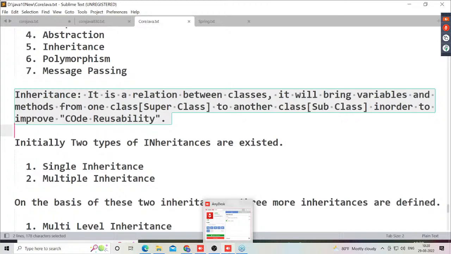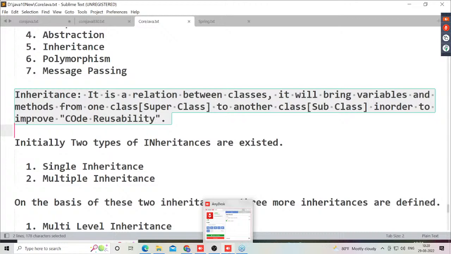So again, what is the definition I have given? Inheritance is a relation between classes. It will bring variables and methods from one class to another class in order to improve code reusability. Here, the class which is providing variables and methods to some other class is called the superclass.